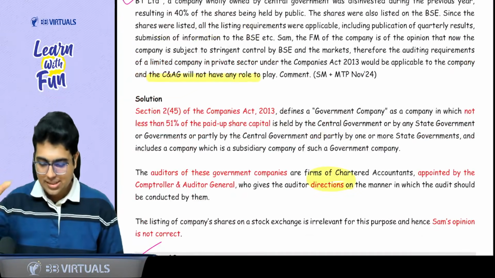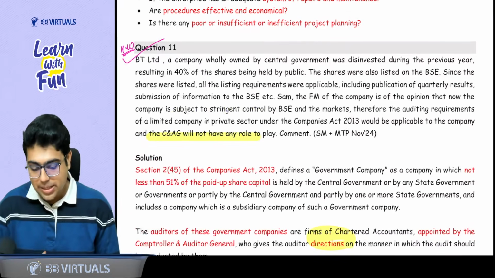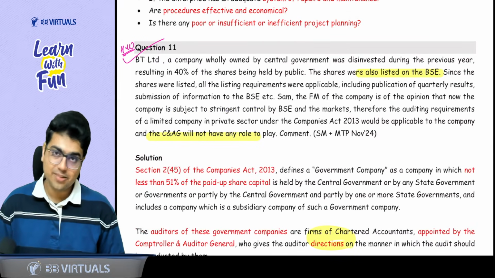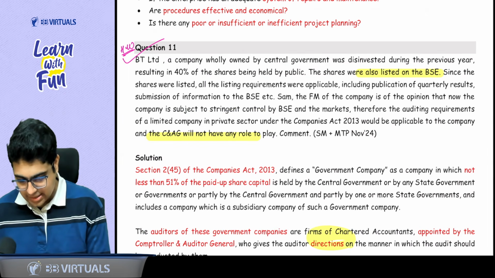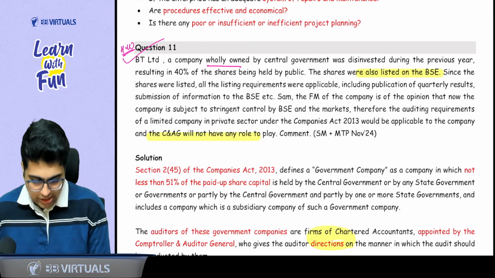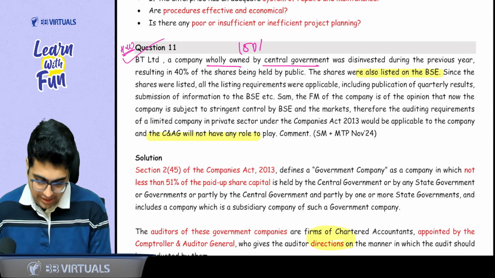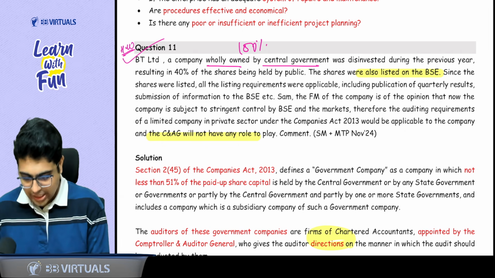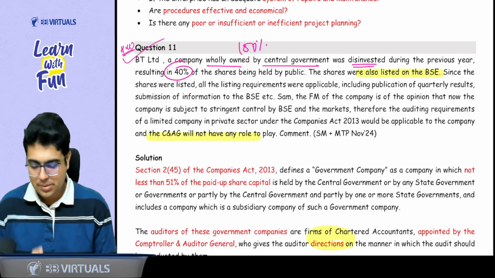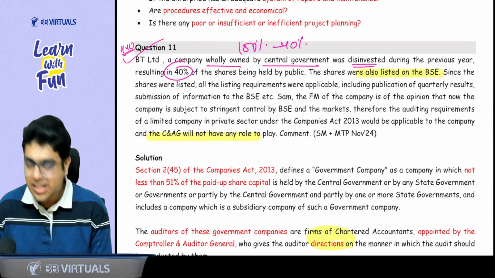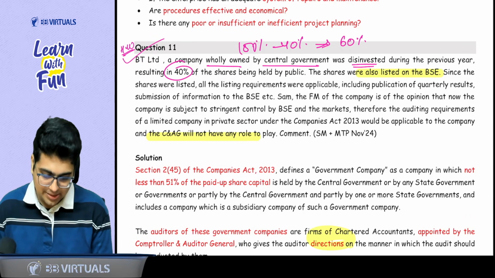So in this case, the person says, because the company has got listed with BSE, even though it is a government company, see, it says a company which is wholly owned by the central government, 100% is with the central government, 40% was disinvested. So after reducing 40%, still 60% are with the central government.